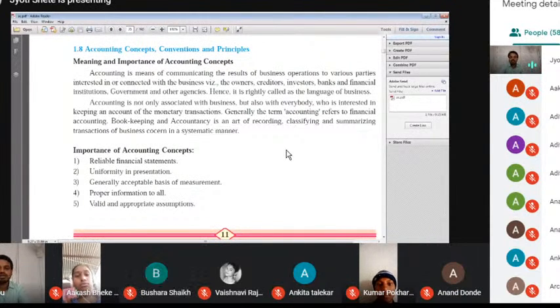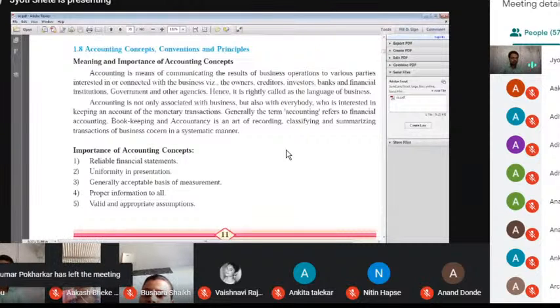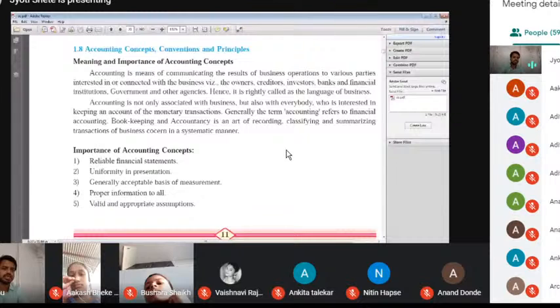So, the importance of accounting concepts. The first point is reliable financial statements. What is meant by reliable? We discussed this word some time ago, in our second or third lecture, on the characteristics of accounting, where there is the word reliable information. So what is meant by reliable? Anyone have any idea about reliable? If you have an idea, speak now.